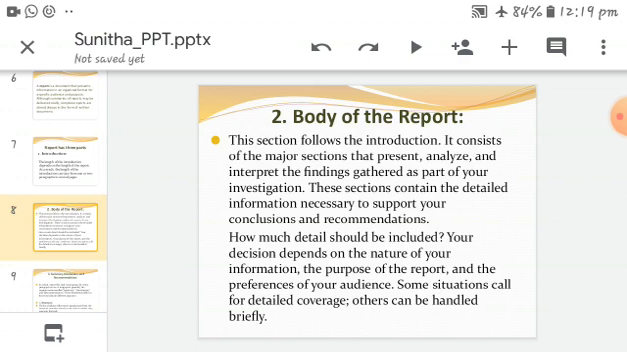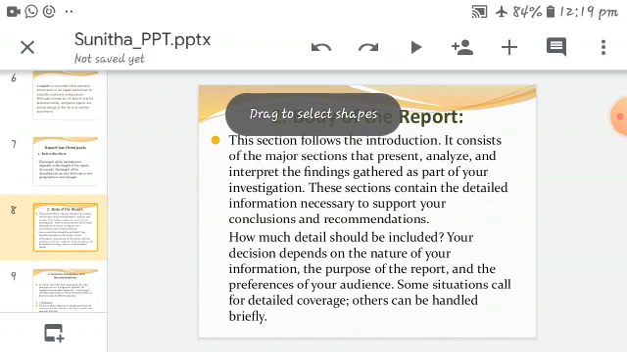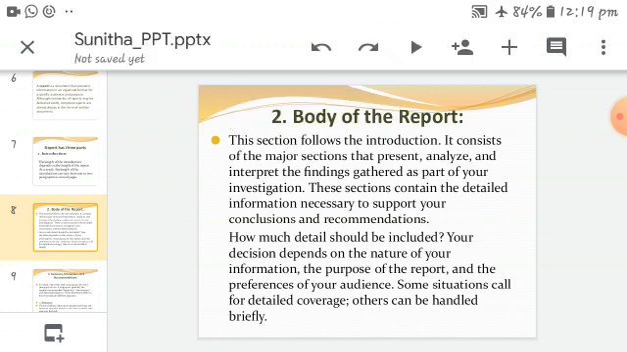So whatever we are giving as the introduction can be followed by the next part, the body of the report. We can follow the instructions, and it consists of the major sections that present, analyze, and interpret the findings gathered as part of your investigation. That is the introduction; we are just giving the introduction part only.